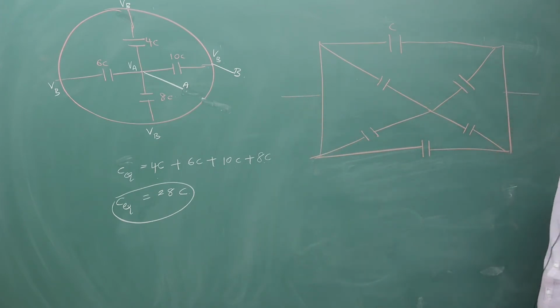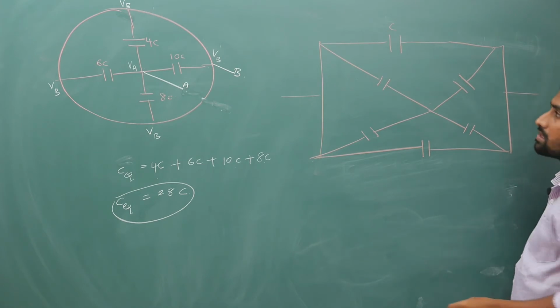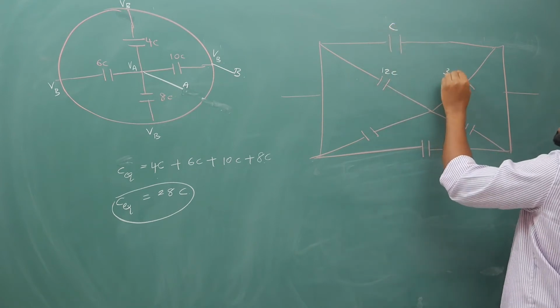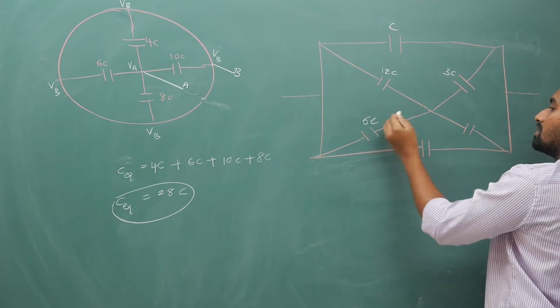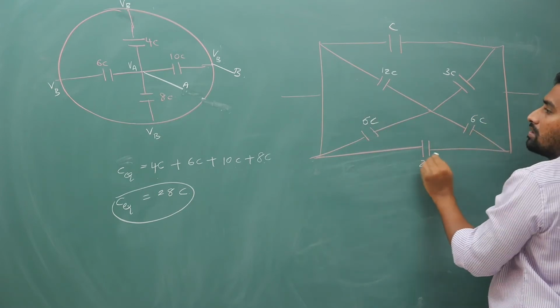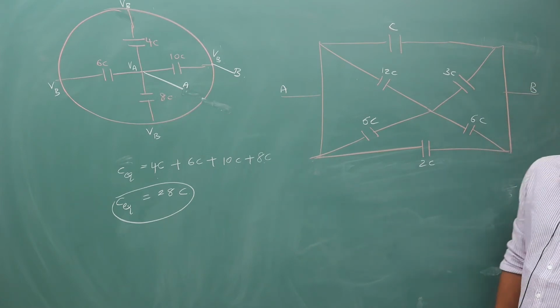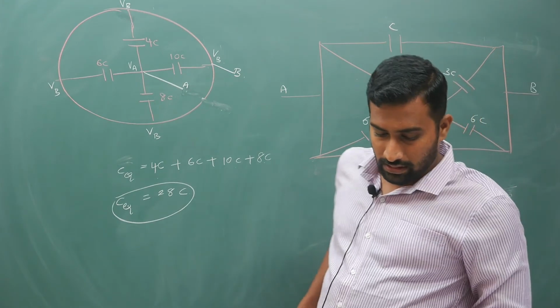You are supposed to give the capacitance of this part. The values are C, 12, 3C, 6C, 6C, 2C. You are supposed to give the equivalent capacitance between A and B. Now try to answer this question for a minute, then I will continue further.